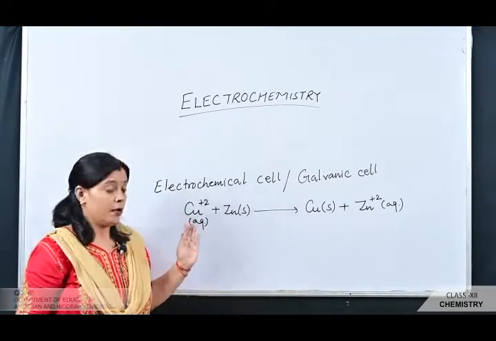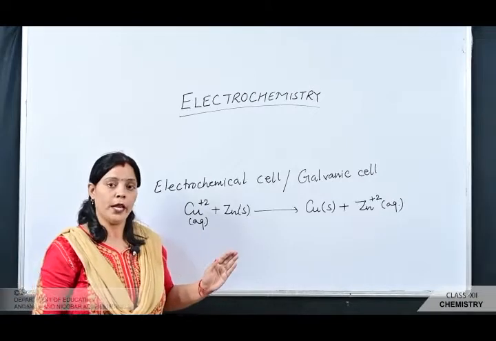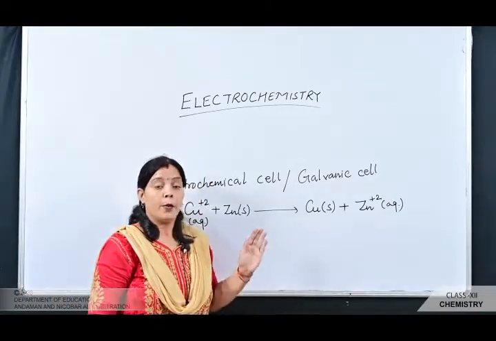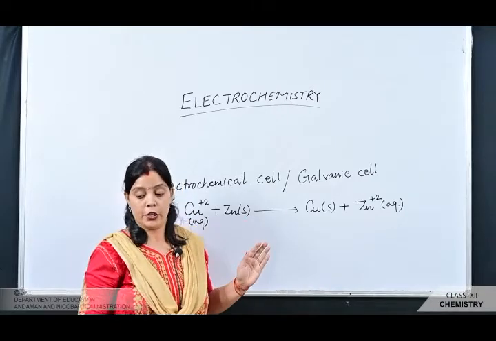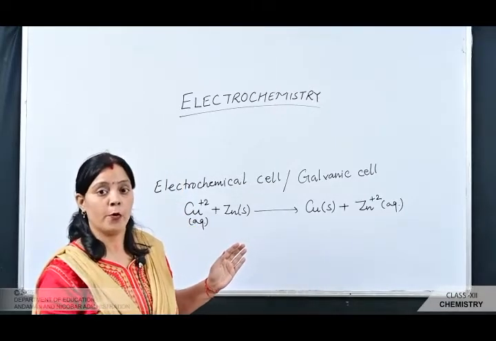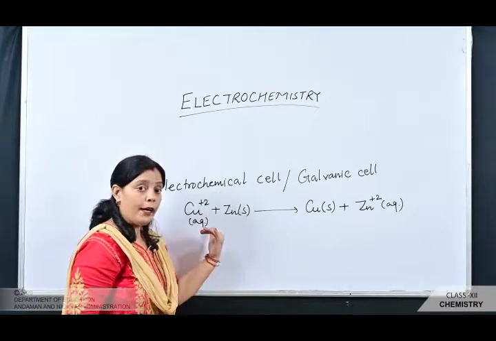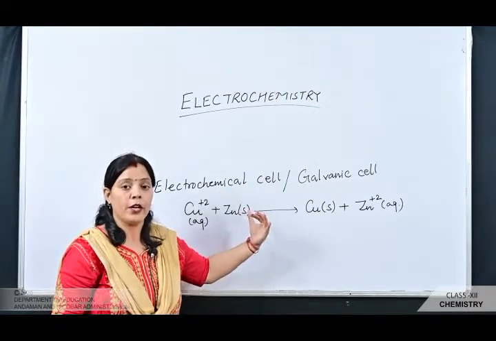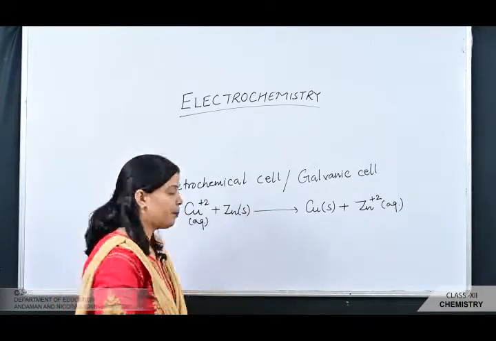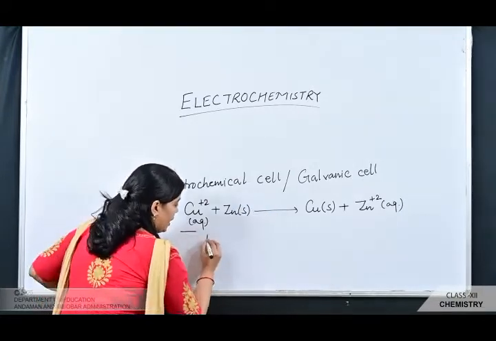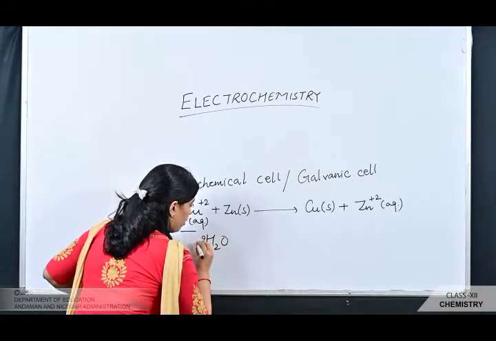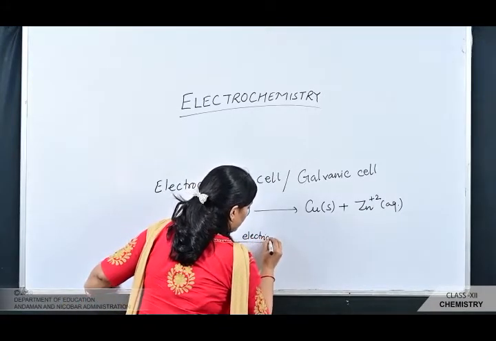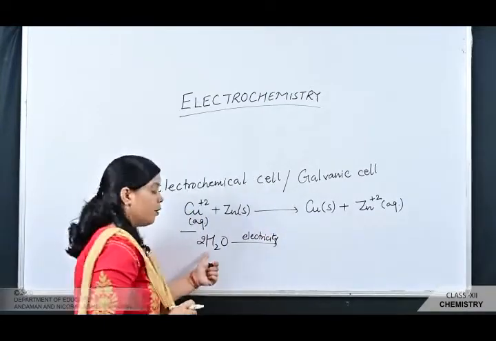After that, there are many non-spontaneous redox reactions which can be made to occur by the use of electrical energy, meaning the electrical energy is provided to carry out the redox reaction. For example, when we pass electricity into the aqueous solution of water, what happens?